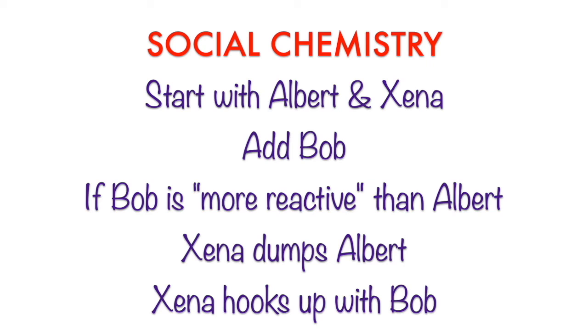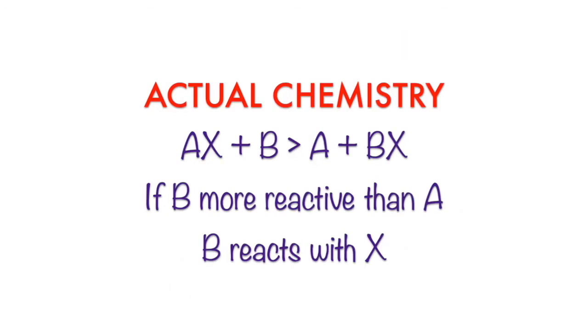We started with Albert and Xena, and we added a little bit of Bob. If Bob is more reactive than Albert, well, Xena's going to dump Albert and hook up with Bob. And if we look at actual chemistry, if we have a compound AX and add an element B, then if B is more reactive than A, B will react with X, leaving A behind. AX plus B will turn into A plus BX.